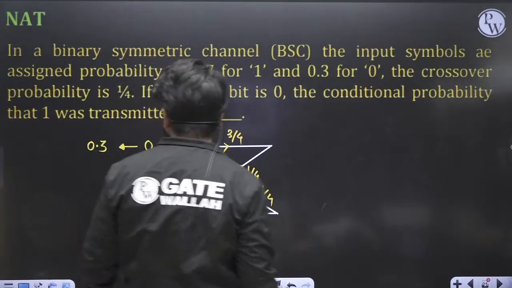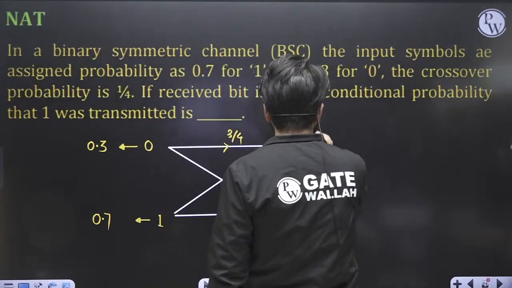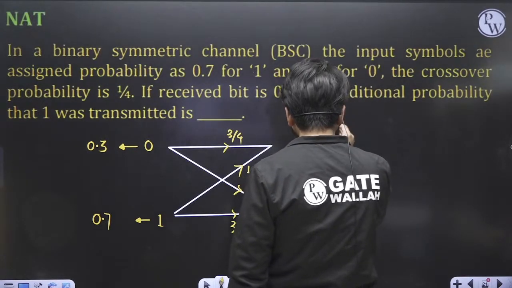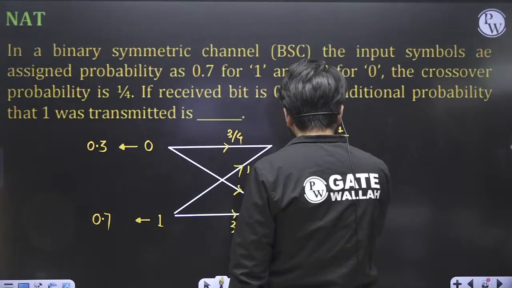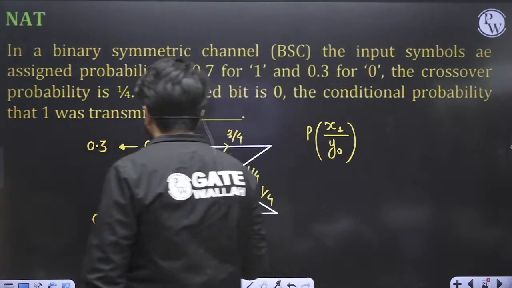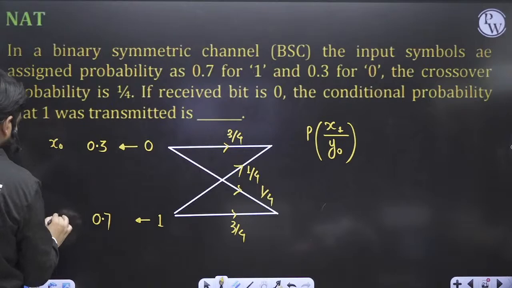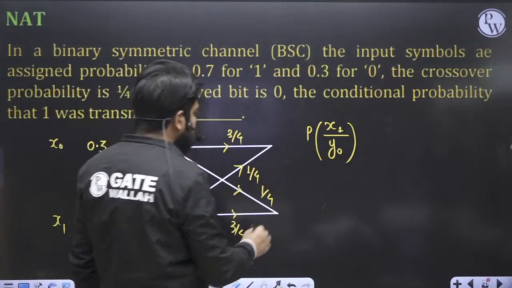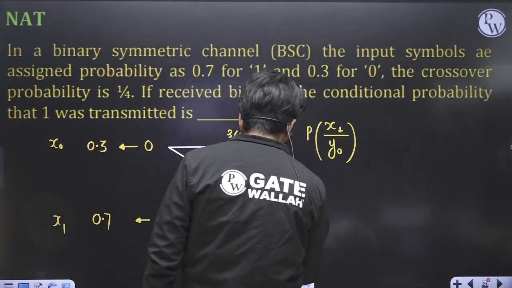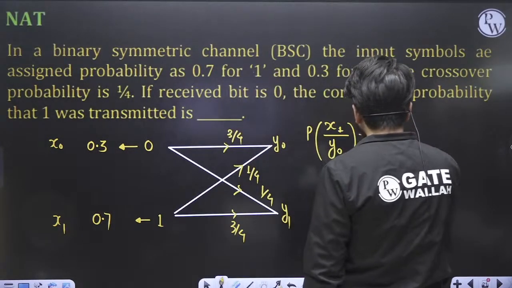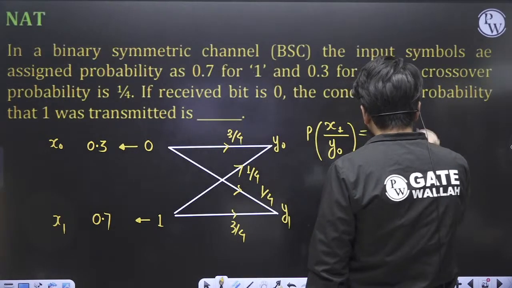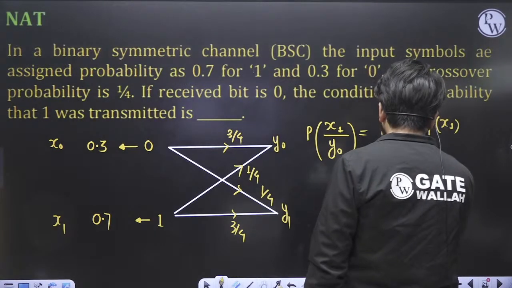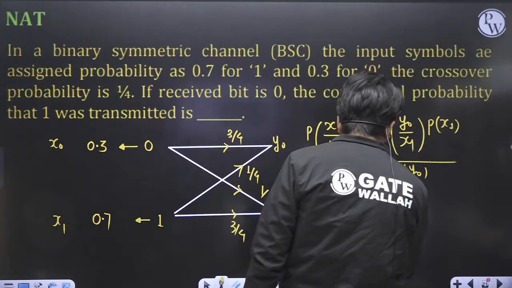Now they are asking us to calculate, if the received bit is 0, what is the probability that 1 was transmitted? So they are asking us to calculate this. If I designate this as x0, x1 and y0, y1, you can simply calculate it as probability of y0 given x1 into probability of x1 divided by probability of y0. y0 given x1 is the crossover probability.